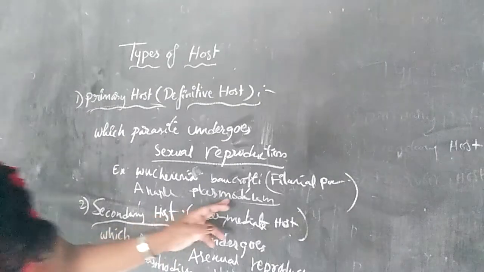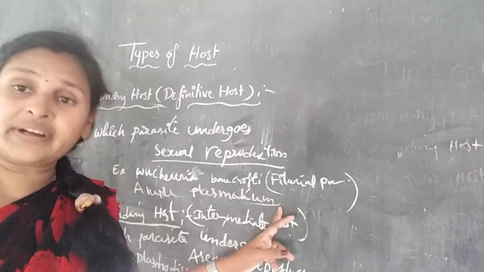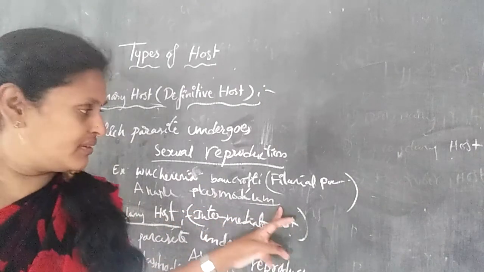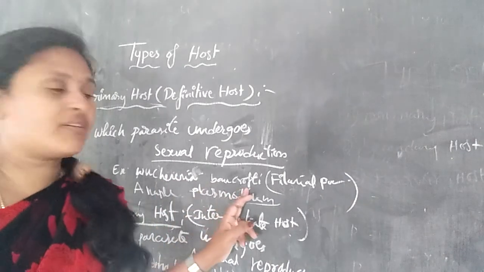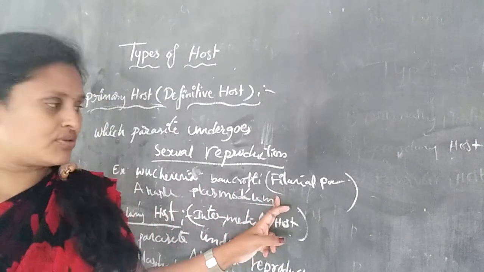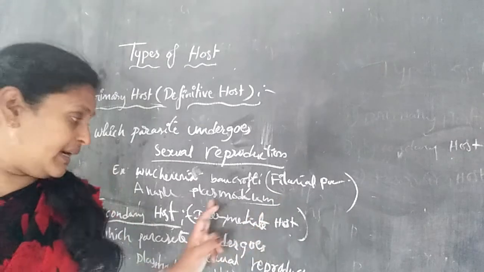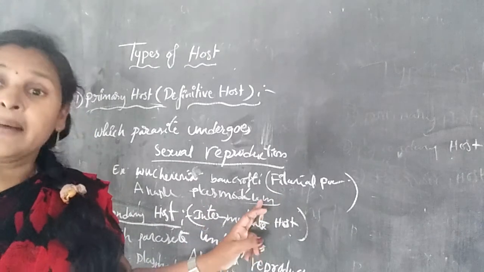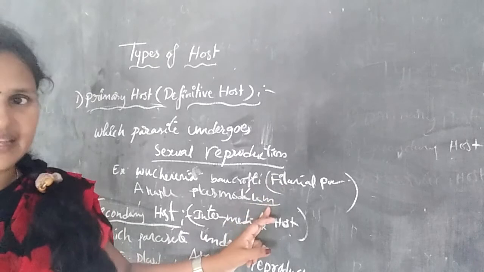Plasmodium vivax causes the disorder malarial fever, but Wuchereria bancrofti causes the disorder filaria. Plasmodium causes malaria, and Wuchereria causes filaria.